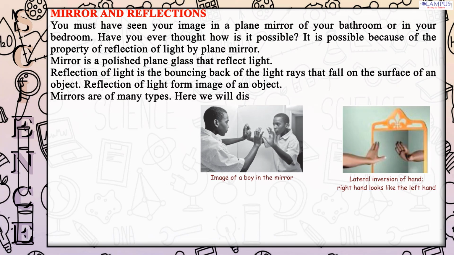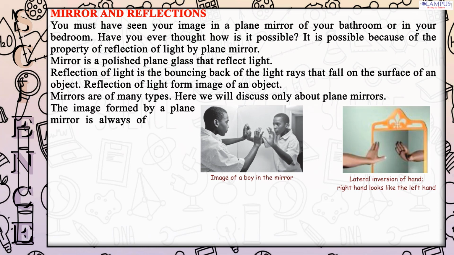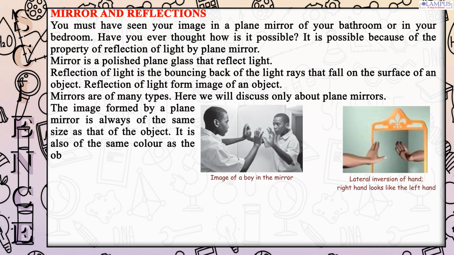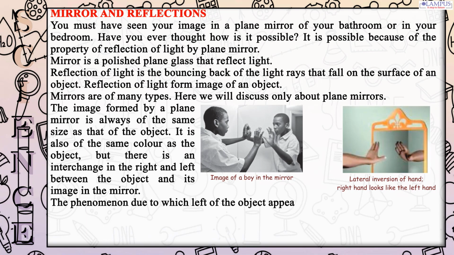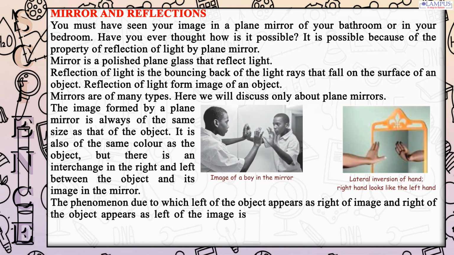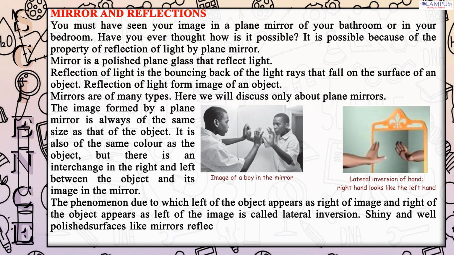Mirrors are of many types. Here we will discuss only plane mirrors. The image formed by a plane mirror is always of the same size as that of the object. It is also of the same color as the object, but there is an interchange of right and left between the object and its image in the mirror. The phenomenon due to which the left of the object appears as the right of the image and the right of the object appears as the left of the image is called lateral inversion. Shiny and well-polished surfaces like mirrors reflect light better than dull or rough surfaces such as a dirty mirror.